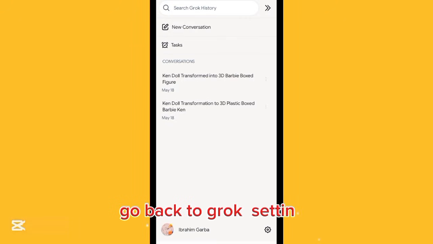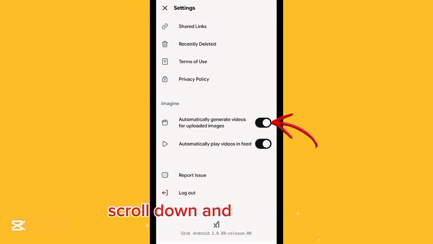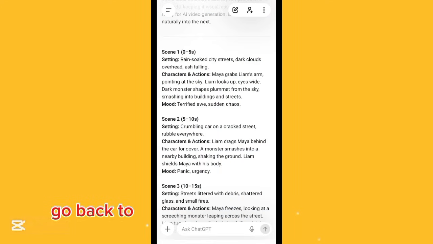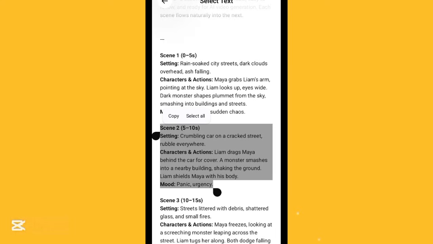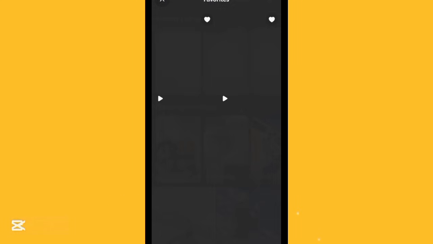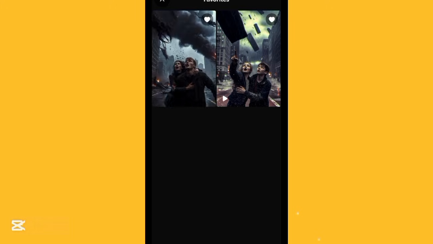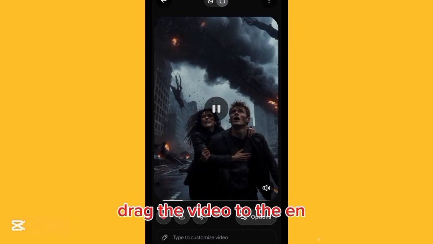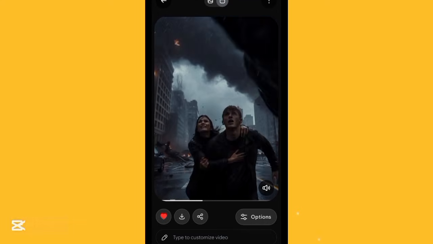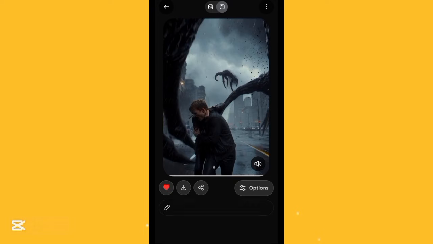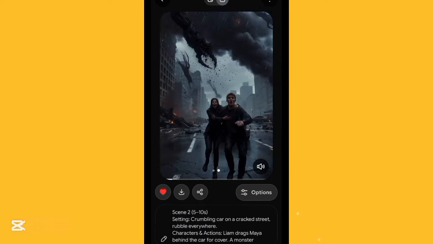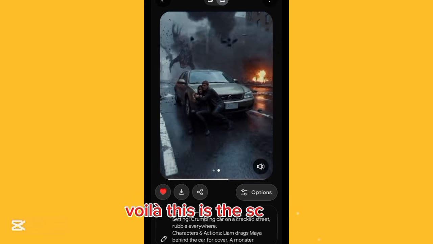Go back to Grok settings. Scroll down and enable this. Go back to ChatGPT and copy this in. Go back to Grok. Click here. Click your video. Drag the video to the end. Paste your prompt. Voila, this is the scene 2.